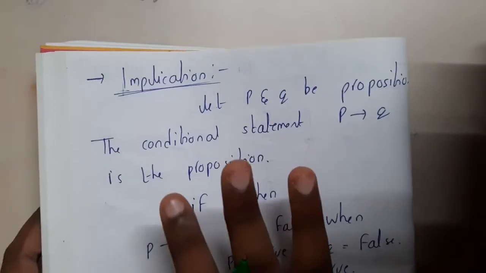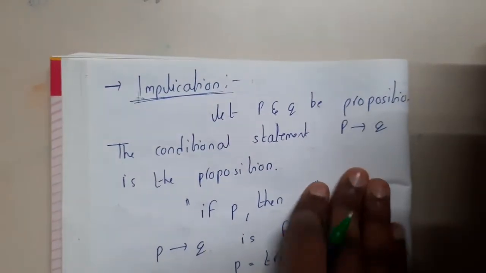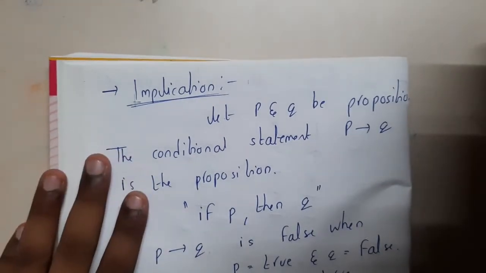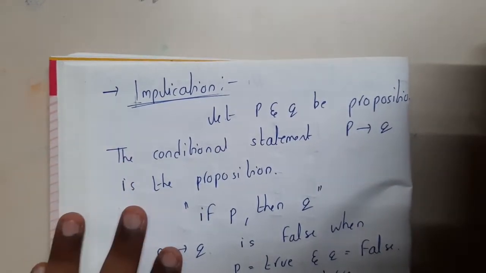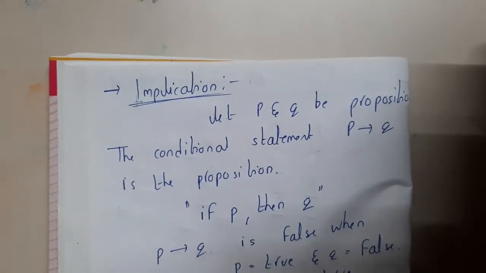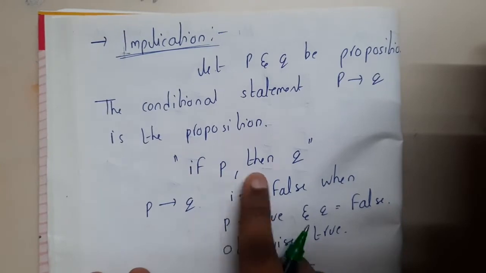Okay. So now we are done with three different operators. The fourth operator is an implication. To be clear, this is a new operator, because it is not there in digital electronics. This is in terms of English: if P, then Q. So basically you can read it in this way.